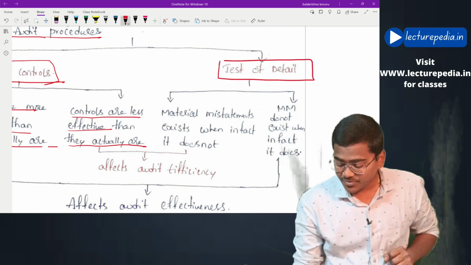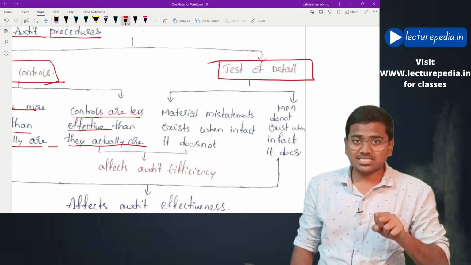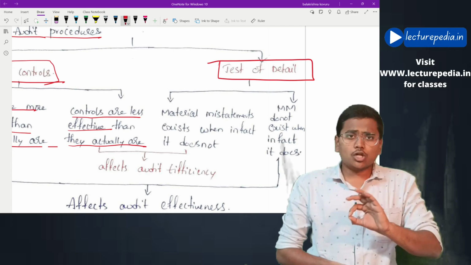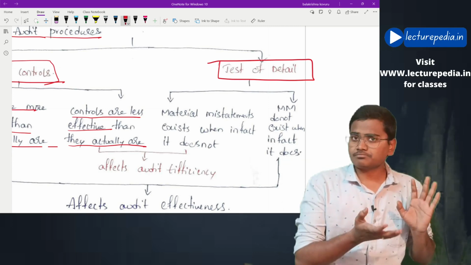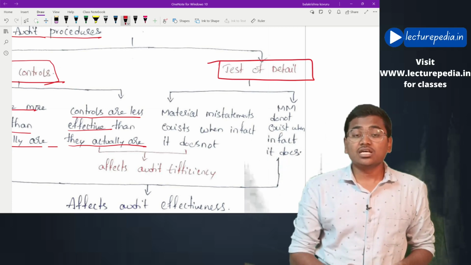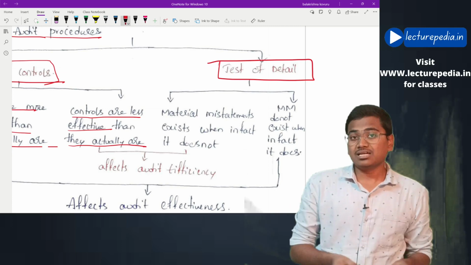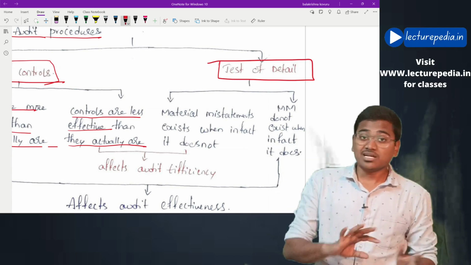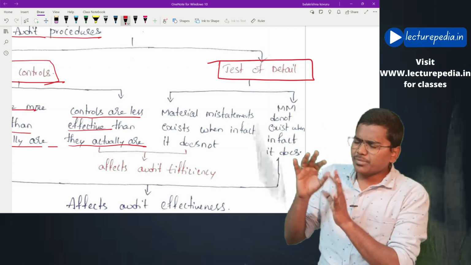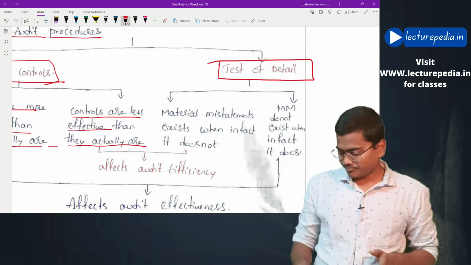The second type is related to test of details. Based on audit procedures on the audit sample, the auditor concludes that there are no misstatements in the financials of the entity, but actually there are many material misstatements in the entity. This is the first type of risk. Second type of risk: the auditor concludes that there are many misstatements in the entity, but actually there are no misstatements.